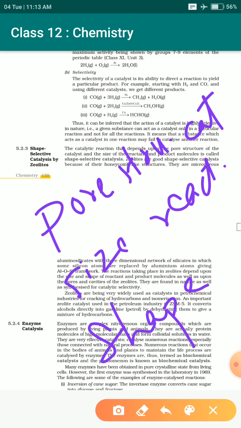All keys cannot be used for a particular lock. If we avoid the case of duplicate keys, all keys cannot fit the same lock. So there is a shape selection process, or shape selectivity, in catalysis.